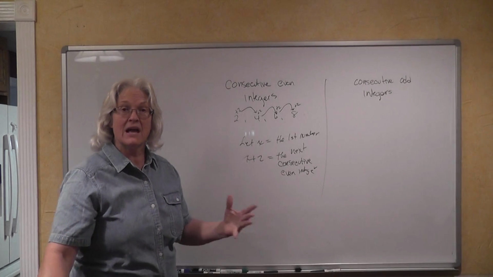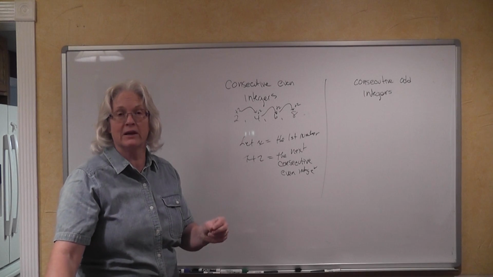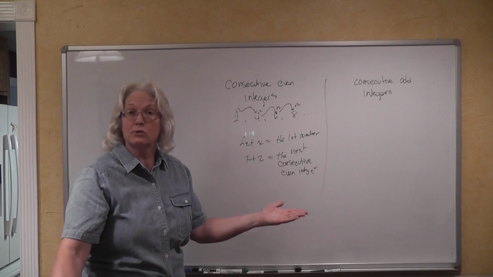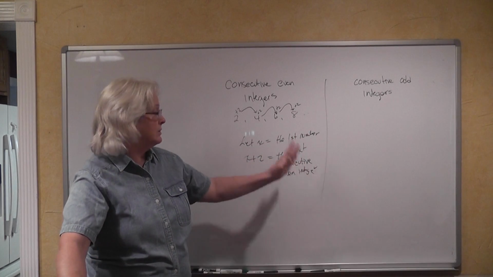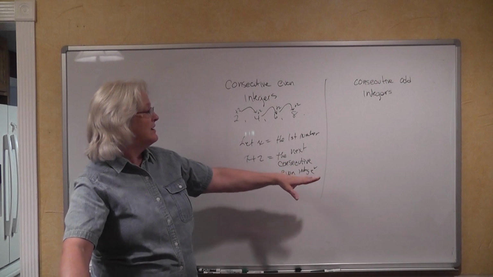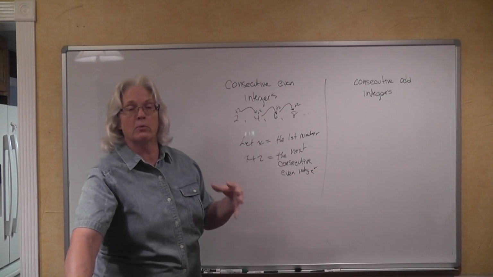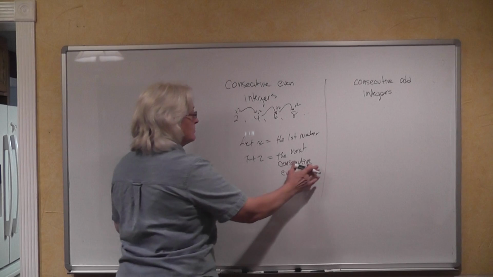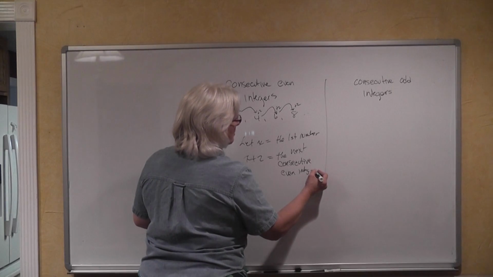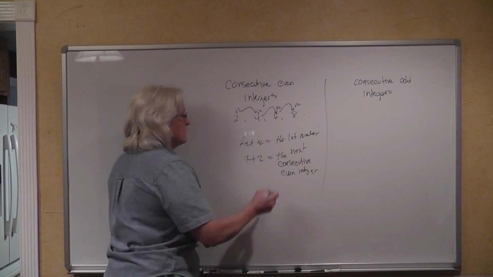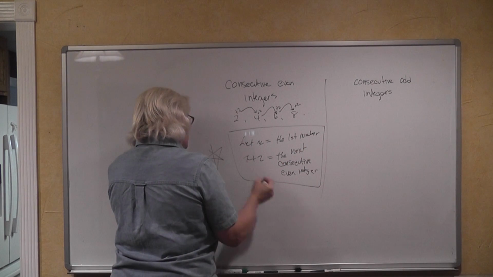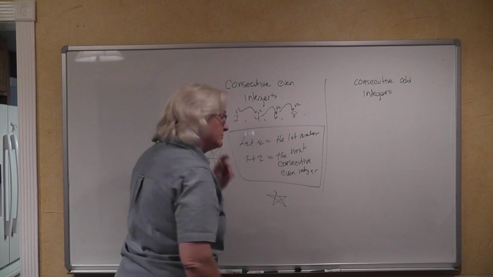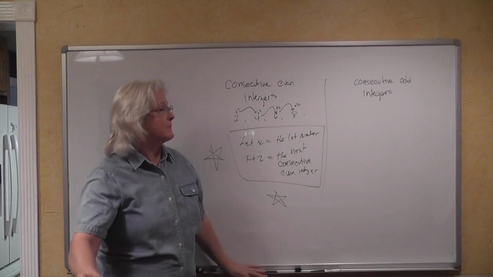We know that if we just add 2 to that number, we'll have the next one. If the integer is 100, well, 100 plus 2 is 102, which is the next consecutive even integer. Remember, even integers are those numbers that are evenly divisible by 2. So you should be writing this down and memorizing this. This will show up. Okay?